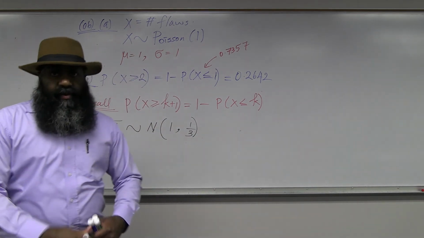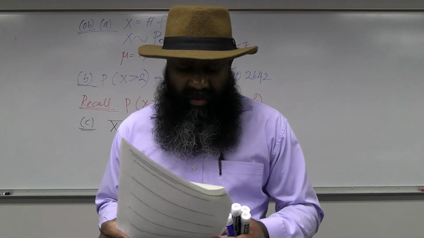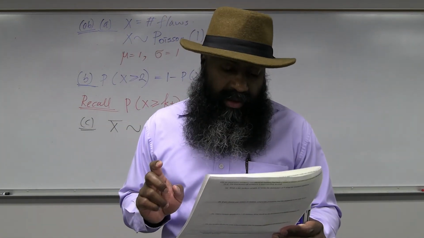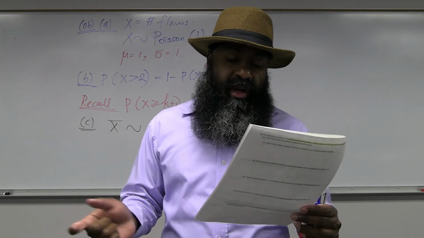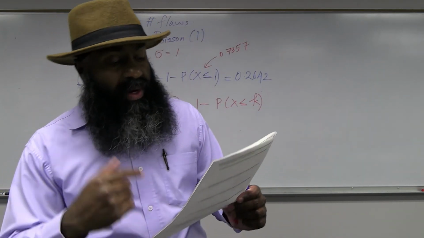And that's all I need for part C. And part D. For samples of size 3, what's the probability that the average number of flows will be greater than or equal to 2?